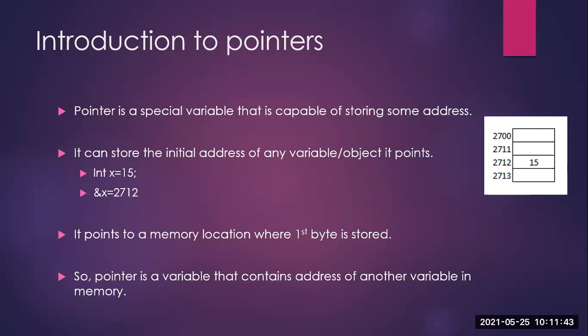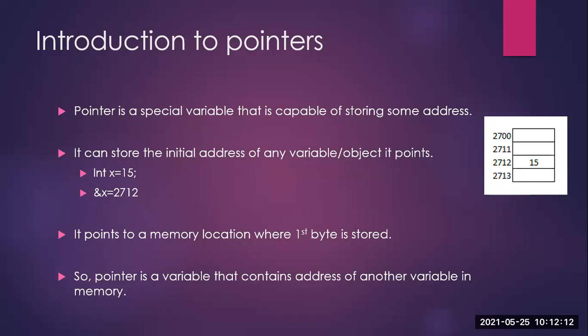Then why do we say it is a special variable? Because we always initialize pointers to store memory addresses. We initialize pointers to hold the memory addresses. We are not storing just values inside a pointer variable. We are going to store memory locations or memory addresses. That is why a pointer is said to be a special variable.